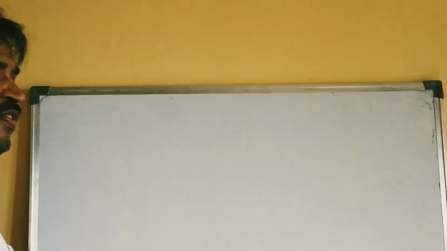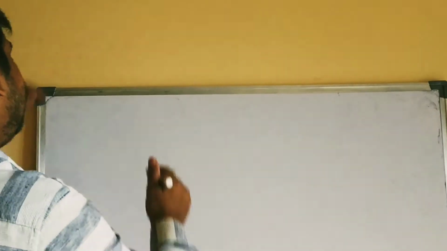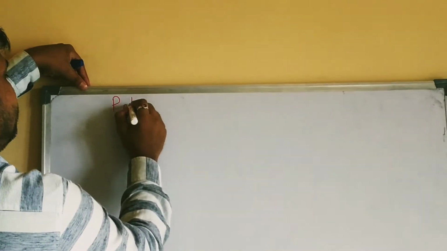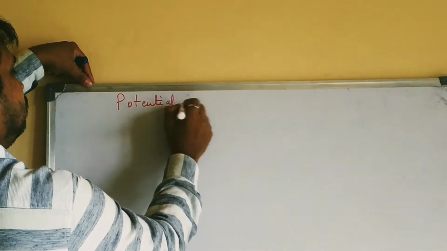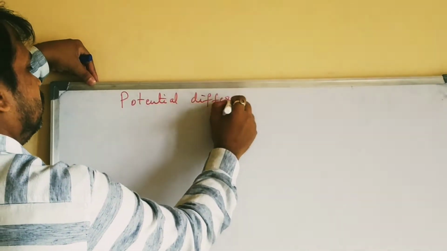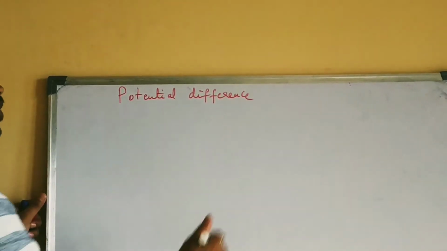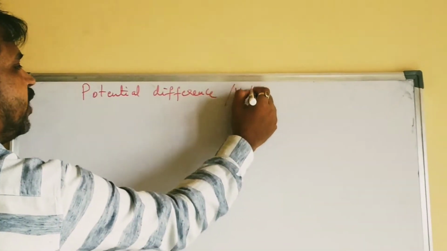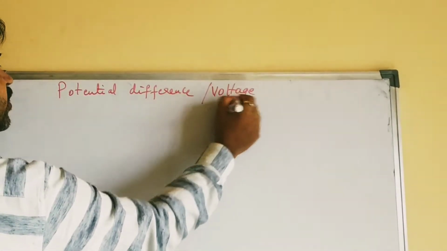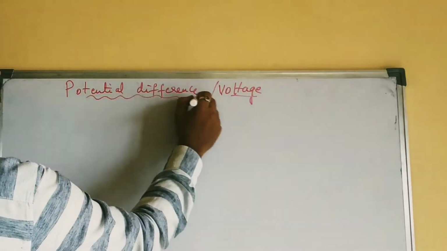So students, next concept after dealing with the definitions of currents is potential difference, okay? Potential difference or difference in potential. This potential difference is also called voltage, okay? Potential difference is also called voltage.